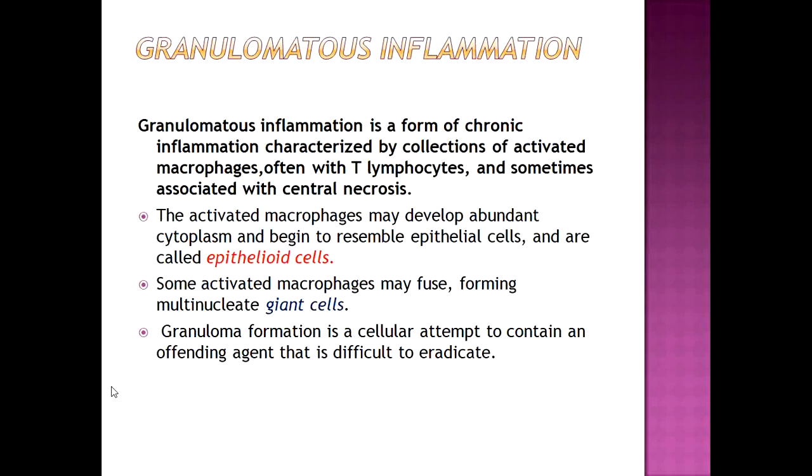By definition, granulomatous inflammation is a form of chronic inflammation characterized by a collection of activated macrophages, often with T lymphocytes and sometimes associated with central necrosis. These are all components of granuloma: epithelioid cells, giant cells. The activated macrophages may develop abundant cytoplasm and begin to resemble epithelial cells, hence they are called epithelioid cells. Some activated macrophages may fuse, forming multinucleated giant cells. Granuloma formation is a cellular attempt to contain an offending agent that is difficult to eradicate.